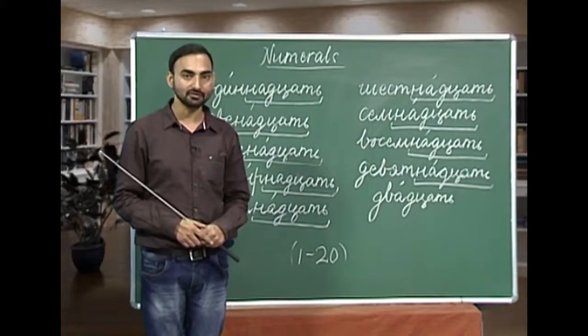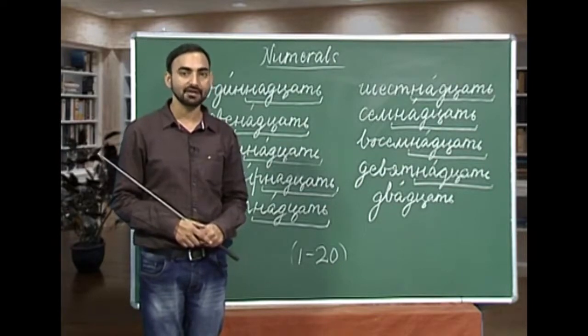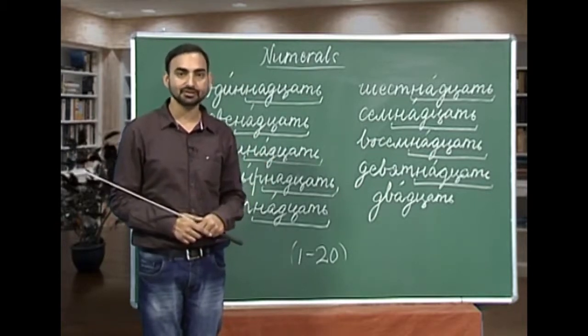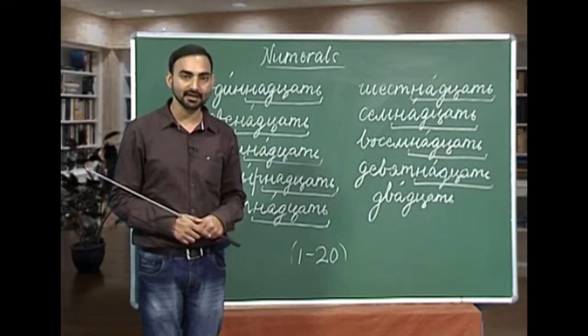Ajeen 1, dua 2, 3, chittiri 4, pyaj 5, shesh 6, same 7, vosim 8, jevich 9, 10, ajinatsach 11, dwinatsach 12, trinatsach 13, chittirnatsach 14, pitnatsach 15, shistnatsach 16, simnatsach 17, vasimnatsach 18, jivitnatsach 19, and dvatsach 20.